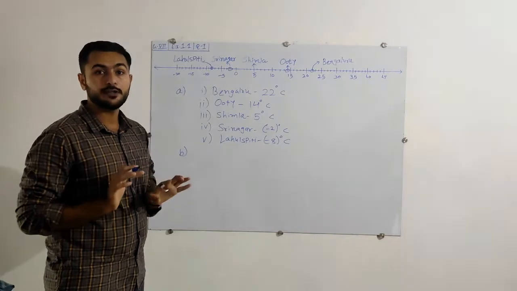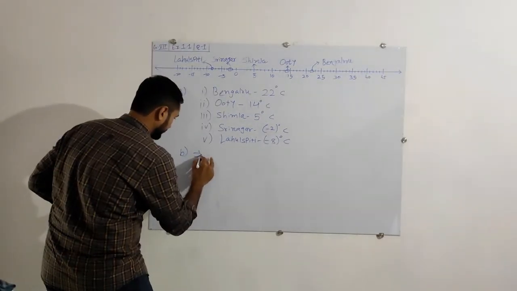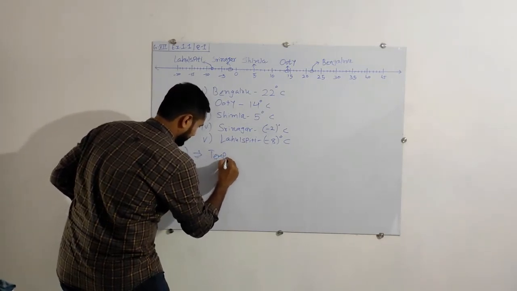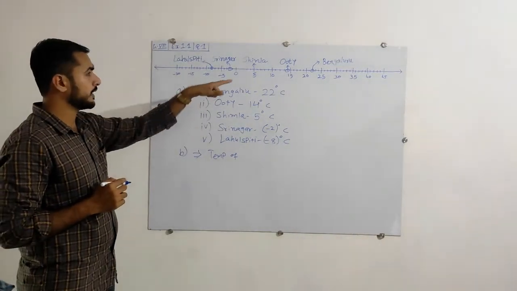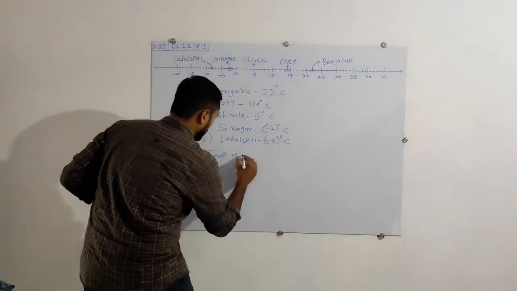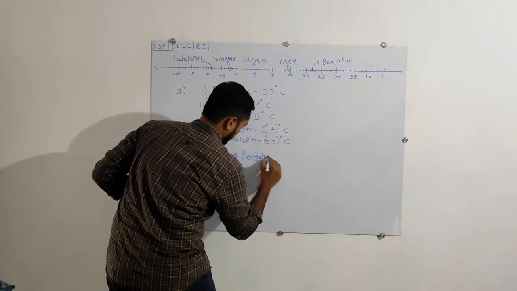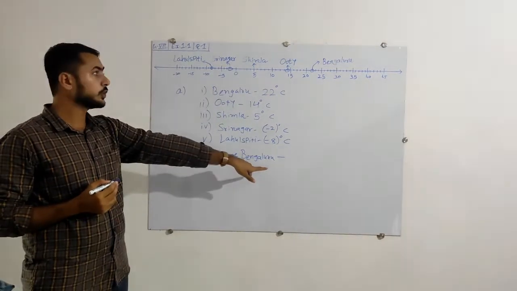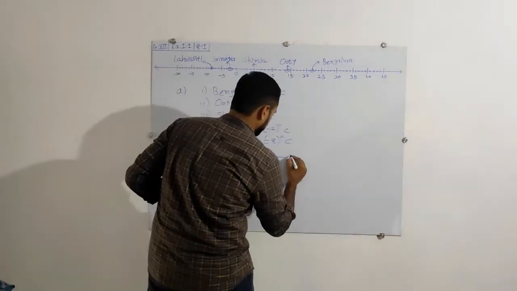We have to find the difference between hottest and coldest. So what we will do? Temperature of the hottest one, that is Bengaluru, minus temperature of Lahul Spiti.